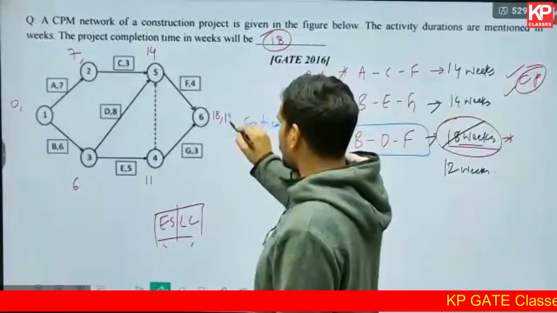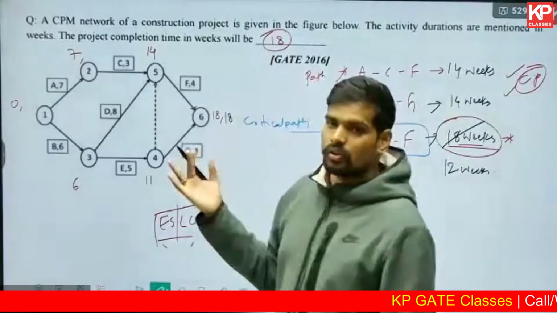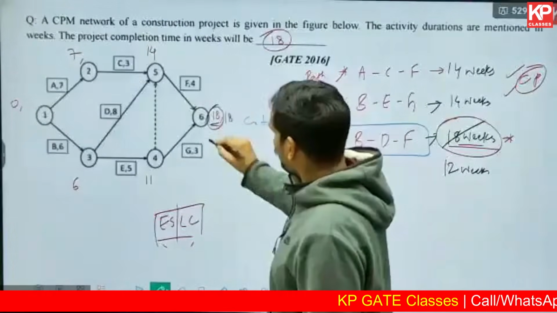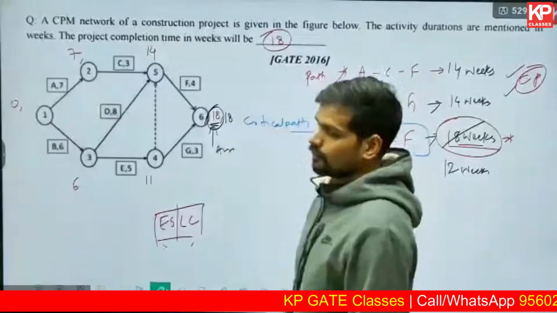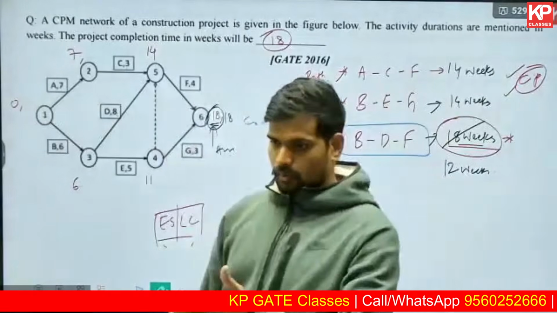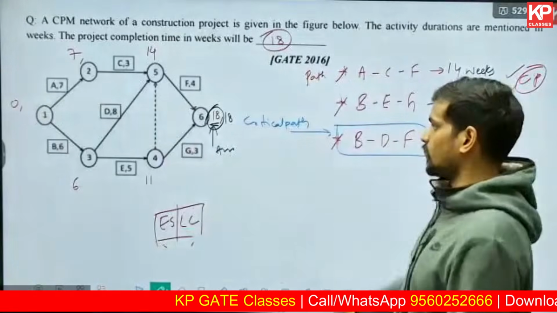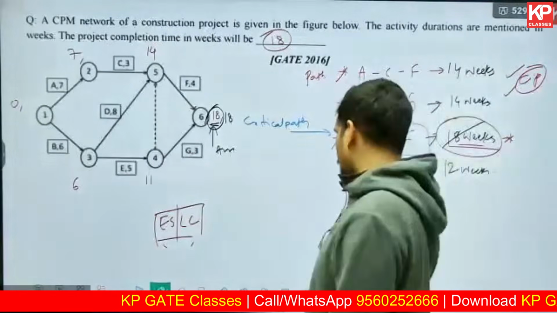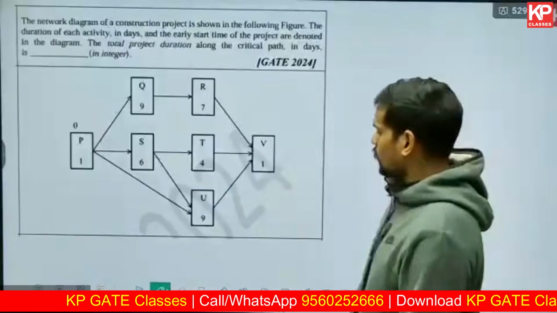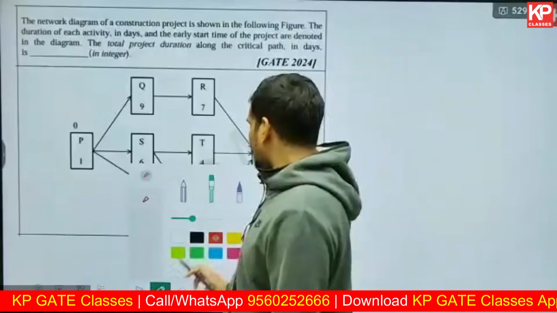Backward pass, you start with 18, and then actually you need not do the backward pass. Once you reach this point, you can write this as the answer directly. I hope you are able to follow, Rohan. So 18 is the answer directly. Without even the backward pass, you can answer it. So that's how you solve with the forward and backward pass calculation.